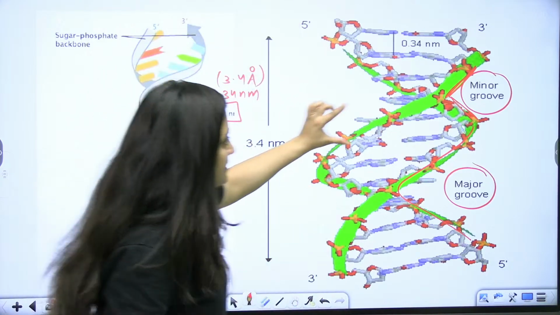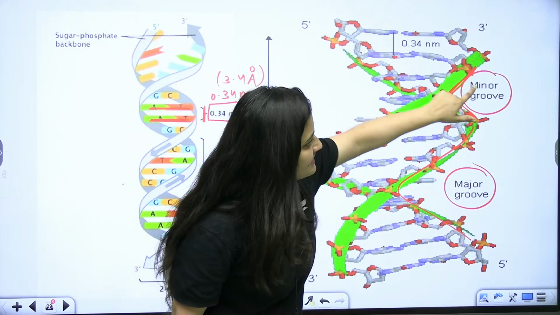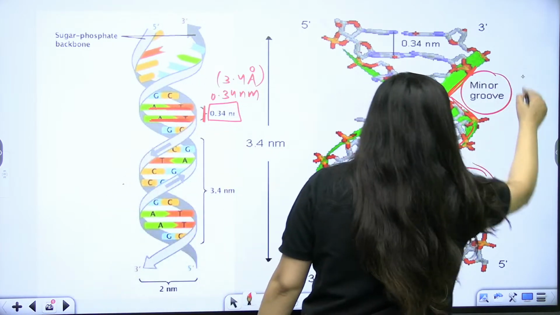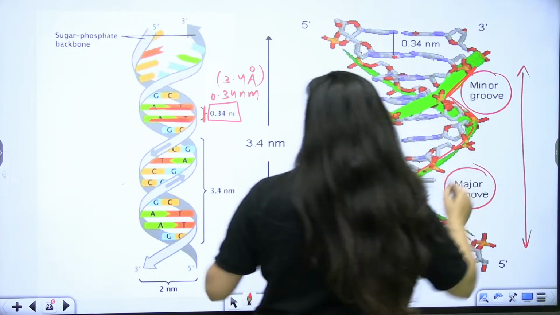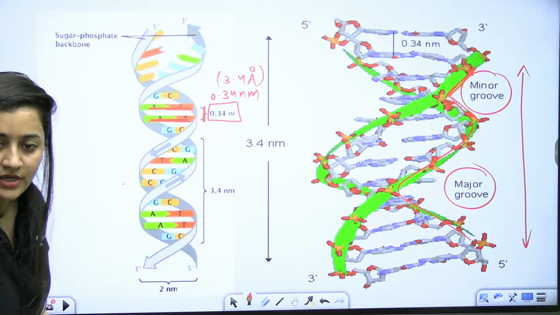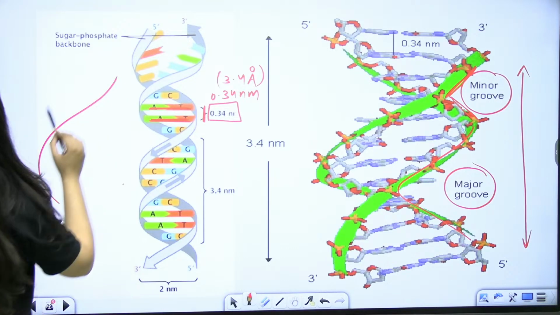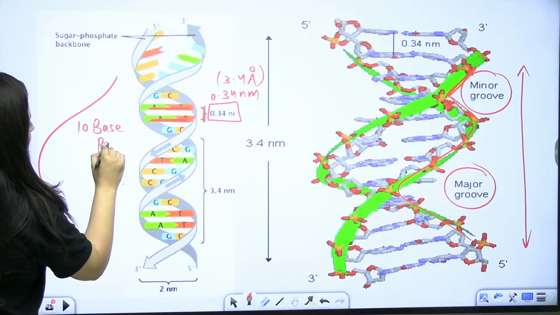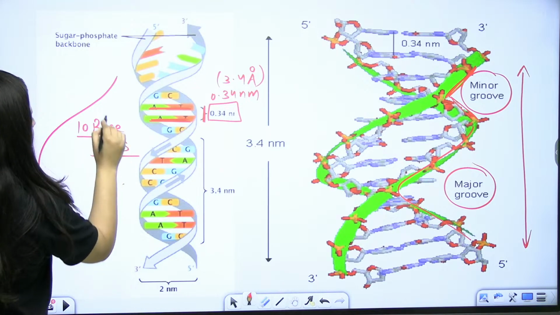So this part, this space is less, so it is minor groove. This space is more, it is major groove. So this complete part is forming one turn. This complete part is forming one turn. Okay, so when you are talking about one turn of DNA, you will see that there are 10 base pairs. How many base pairs are there in one turn of DNA?